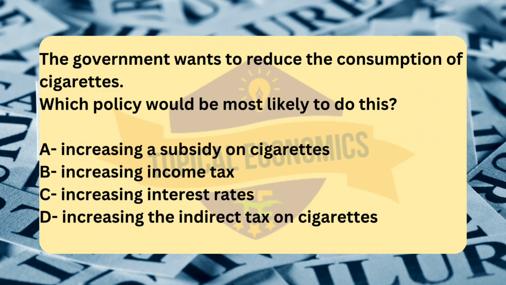Analyzing the other options. Option A. Increasing a subsidy on cigarettes. A subsidy would reduce the price of cigarettes, making them more affordable and likely increasing consumption, which goes against the goal of reducing cigarette use. Subsidies are typically used to encourage consumption, not reduce it. Next, option B. Increasing income tax might reduce disposable income, but it is not specifically targeted at reducing cigarette consumption. While it could indirectly discourage spending on non-essential goods, it's a broad-based policy that does not directly impact cigarette prices or consumption in the same way that an indirect tax on cigarettes does.